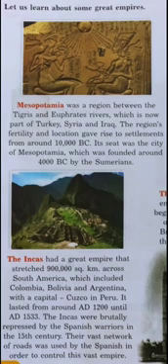Here is Mesopotamia, that region in between the Tigris and Euphrates rivers. This region was part of Turkey, Syria, and Iraq. Its seat was the city of Mesopotamia, meaning its capital was the city of Mesopotamia.